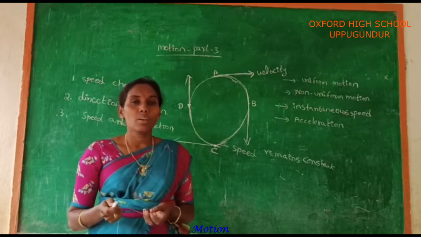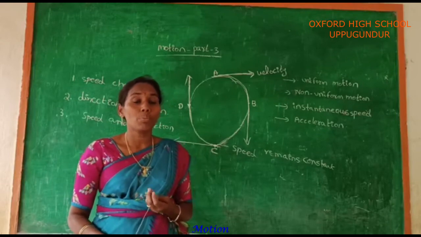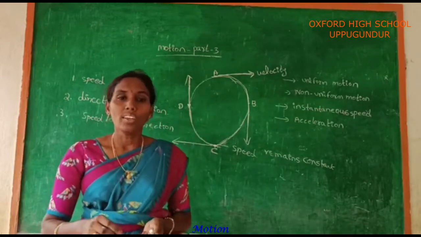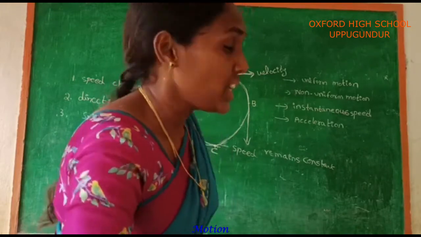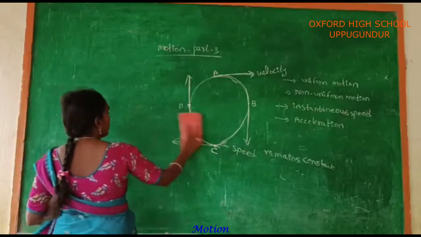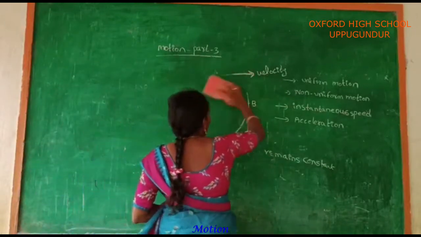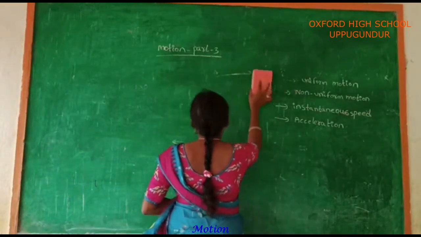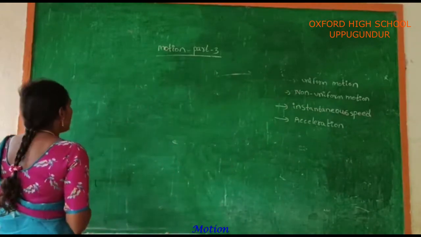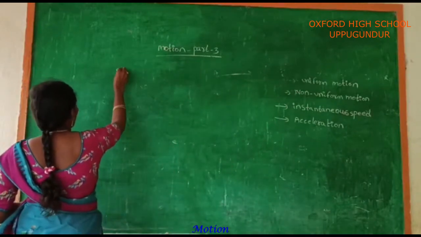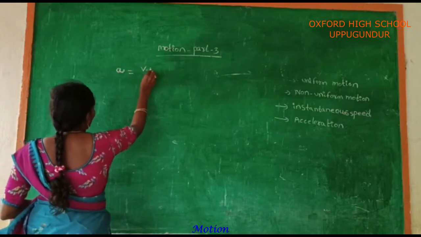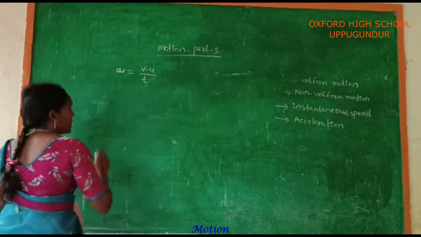In daily life, we can see a number of examples regarding acceleration. What is acceleration? Acceleration is nothing but the rate of change of velocity. It is generally represented by the letter A. The rate of change of velocity is called acceleration.